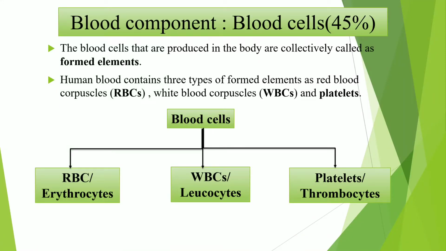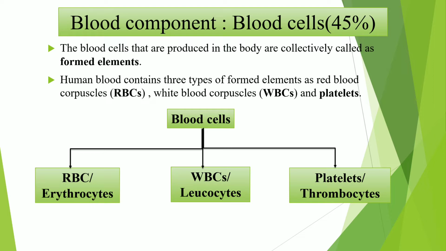Hello student, welcome again in the second period of the circulation. In this period, we are going to study the second component of the blood, that is the blood cells. So there are 45% of the blood cells found in the blood. The blood cells that are produced in the body are collectively called formed elements.